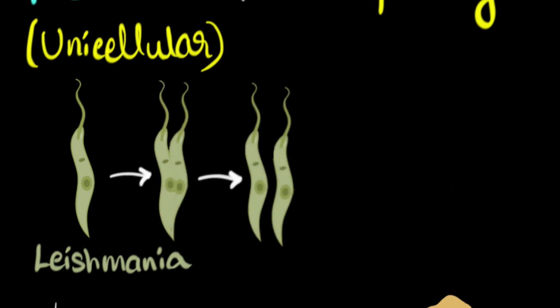But what's different over here is that the fission can only happen along this plane, as you can see. The fission cannot happen along this plane. So let me just put a cross over here. This cannot happen, or along any other plane. The fission can only happen along this plane. Now, can you pause for a while and think about why this might be the case?